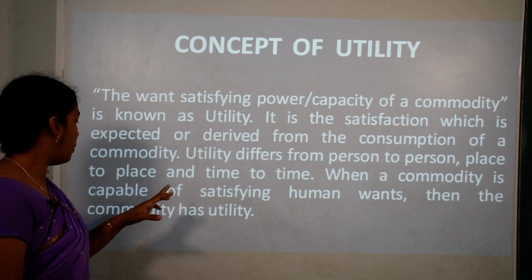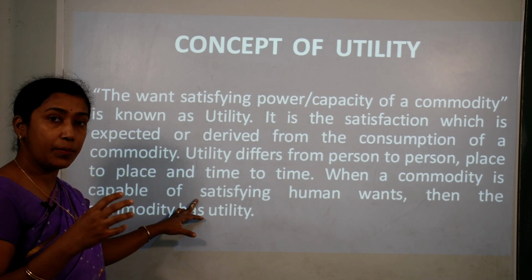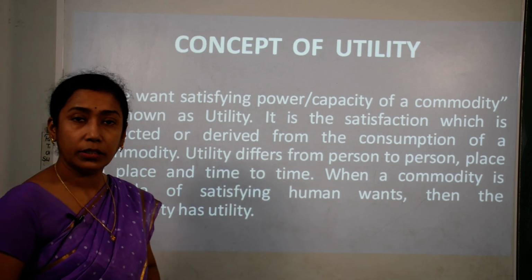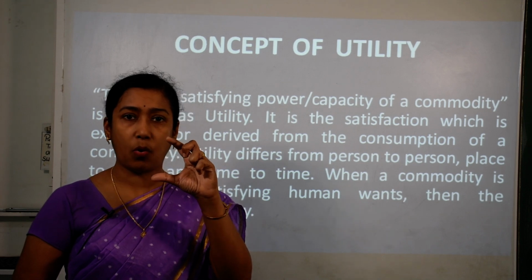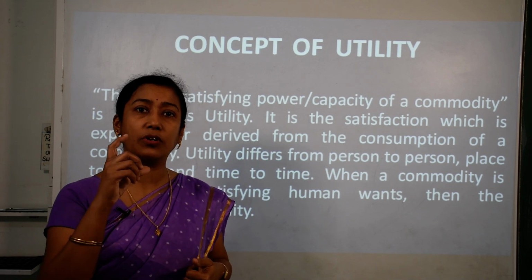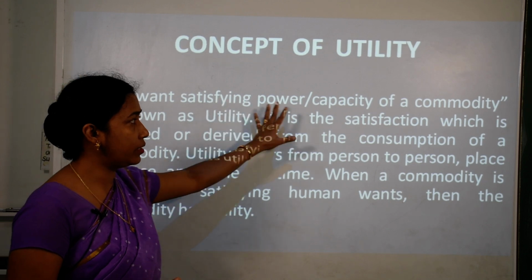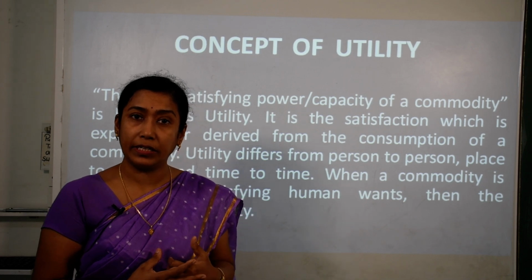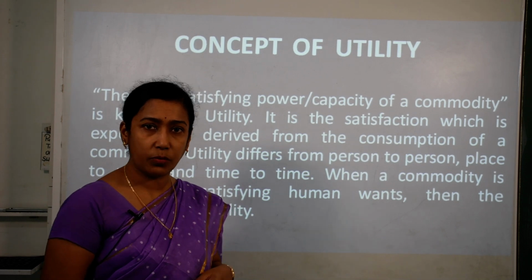When a certain commodity or product is capable of satisfying your human want, then the commodity has utility. Say for example, a piece of chalk can satisfy a need or want of a teacher when he wants to write something on the board. So the chalk has certain utility. This board has utility. Why? Because I can read this, I can explain to you through this. So each and every product has utility when that product is able to satisfy the needs of the human wants or the consumer.